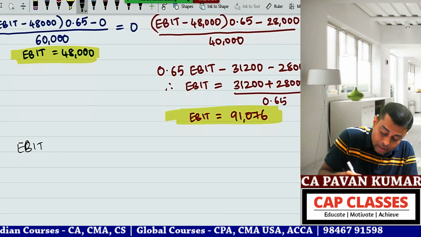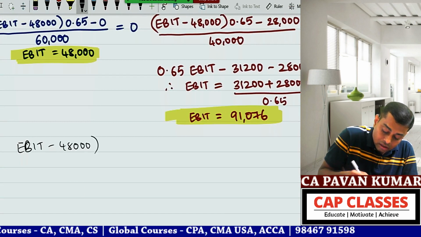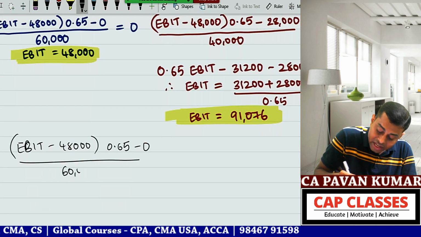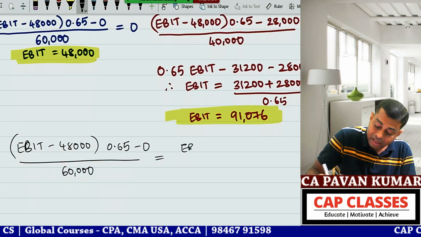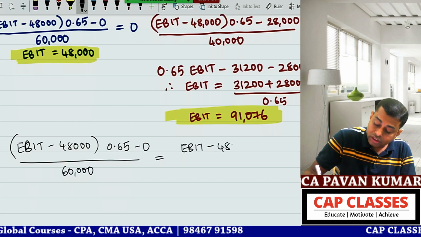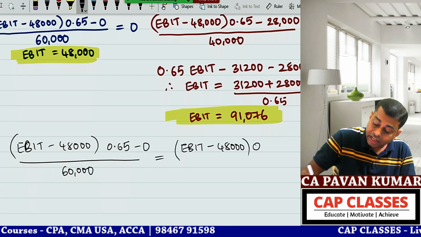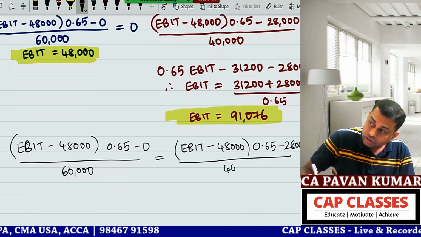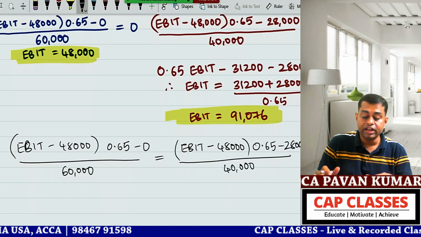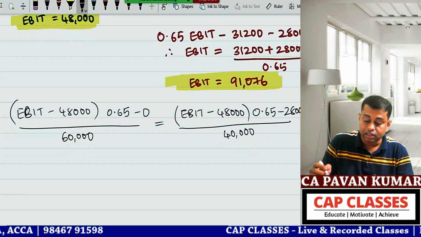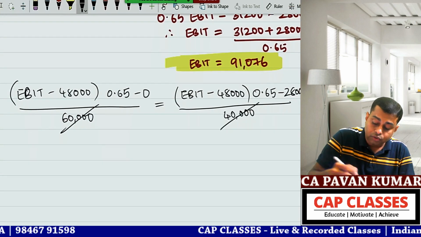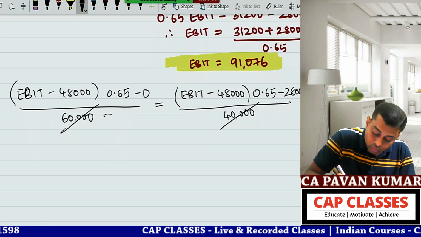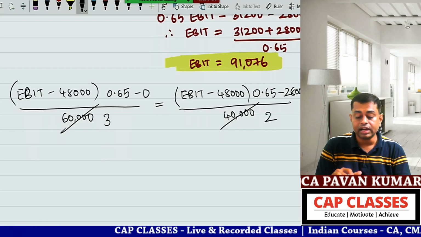EBIT minus 48,000 into 0.65 minus 0, divided by 60,000, is equal to EBIT minus 48,000 into 0.65 minus 28,000, divided by 40,000. Now we need to cross multiply. Before cross multiplication, can I cancel this 60,000 and 40,000 with 20,000 so that it becomes 3 and 2?